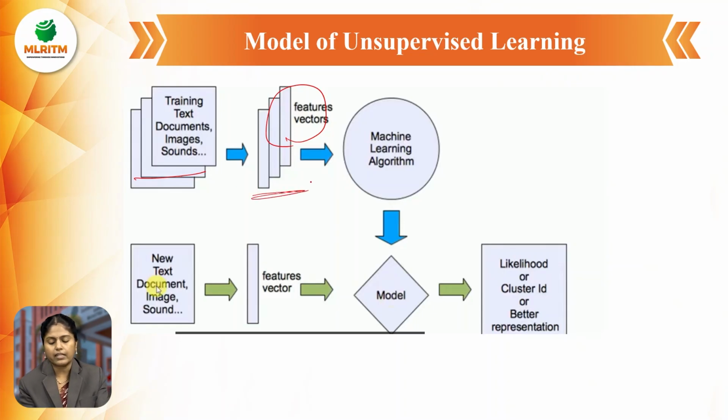Again there will be categorization, and again it will be sent into the machine learning. See, in this machine learning algorithm, first it will take the text document, consisting of images and some sounds and documents, and then again we are sending it into some feature vectors. Whatever categorizations are there, we are sending into the feature vector, and for that a model is prepared, and this model is nothing but a likelihood or cluster ID or better representation.